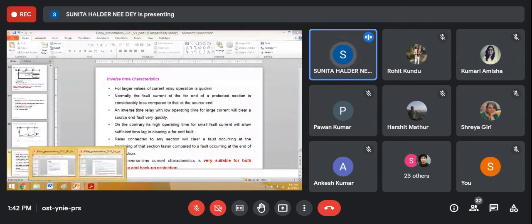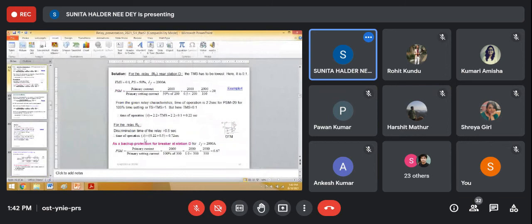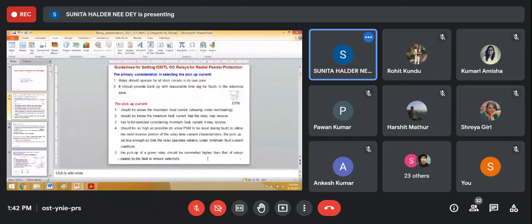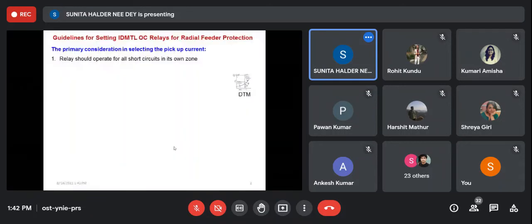Next, let us see some example. So it is clear that IDMTL type overcurrent relay, IDMTL OC means overcurrent relay, is generally used for radial feeder protection.